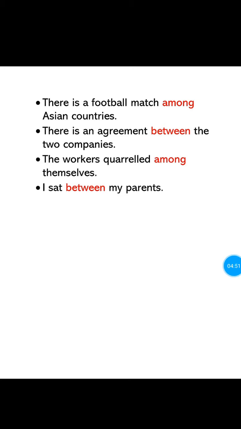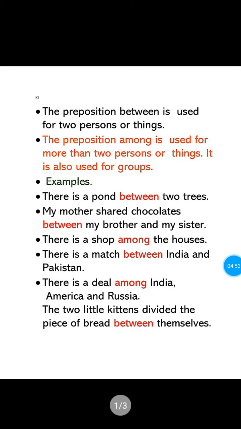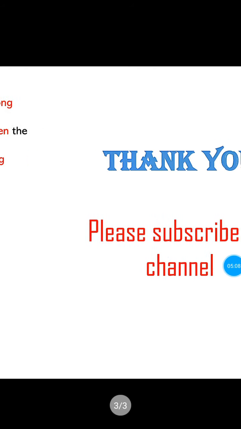So finally I can say that the preposition between is used for two persons or things and the preposition among is used for more than two persons or things, and also for groups. So I hope you have understood.